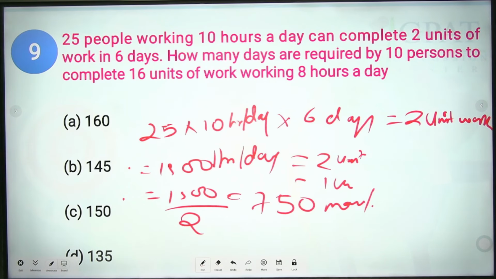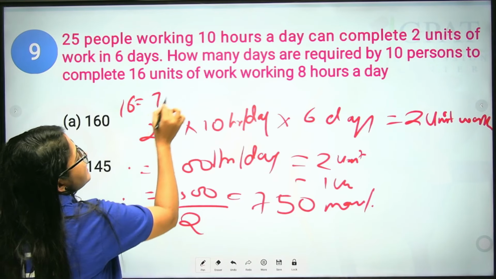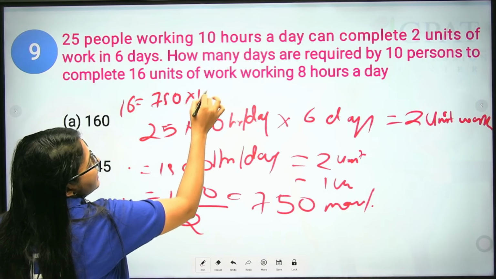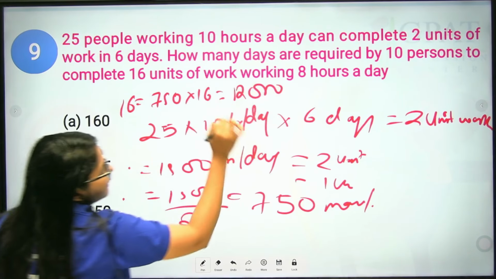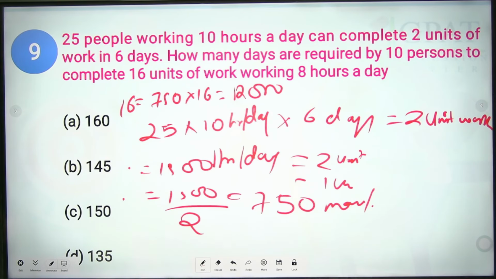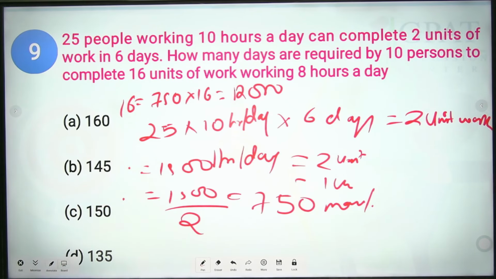Now we need to find the value for 16 units. So how will you find the value for 16? Obviously we will do the multiplication. For 16 units we will multiply 750 into 16, and you will get the value of 12,000. Yes, obviously this is 12,000. You will get the value of 12,000 man hours.